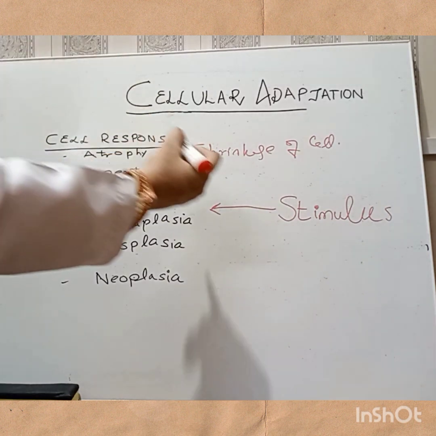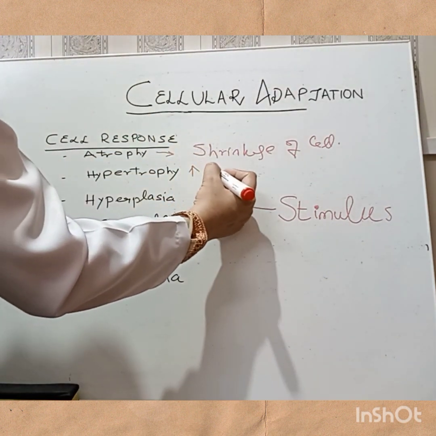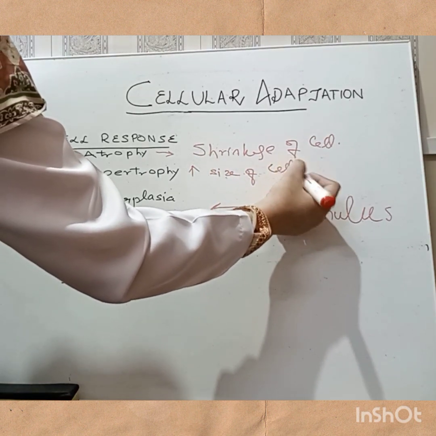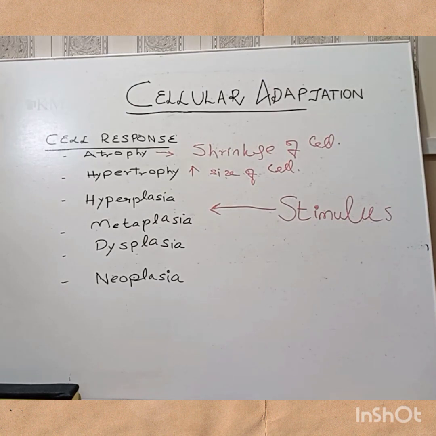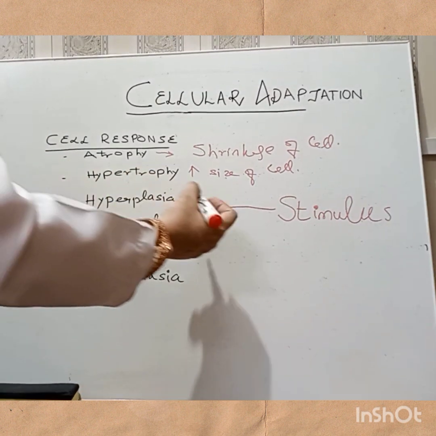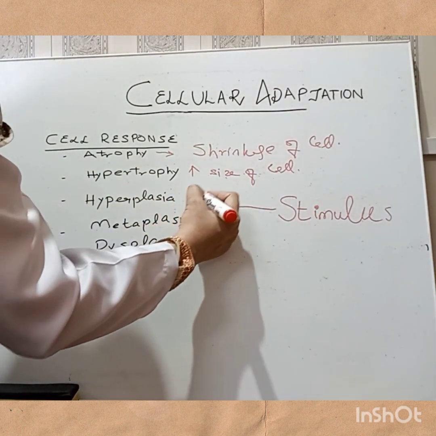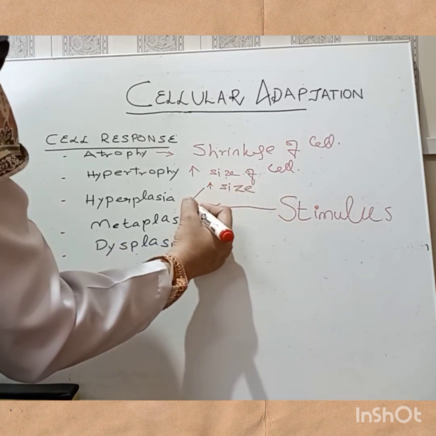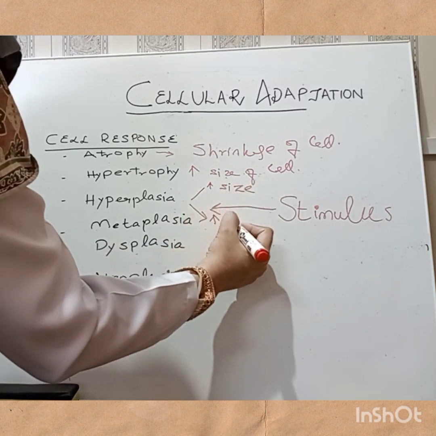Now, what is hypertrophy? Hypertrophy is an increase in the size of the cell. As an example, you see breast hypertrophy in pregnancy, because the mother is lactating and has to breastfeed. So ultimately there is hypertrophy of the breast. And what is hyperplasia? This is not only an increase in the size, but also an increase in the number.